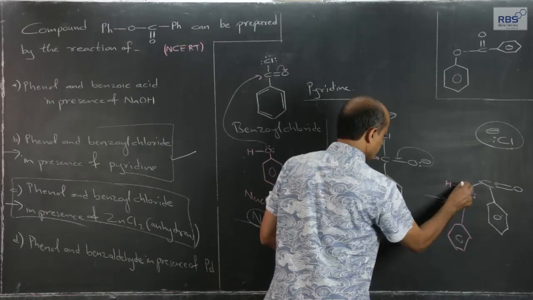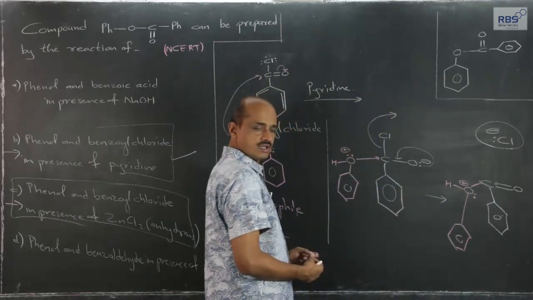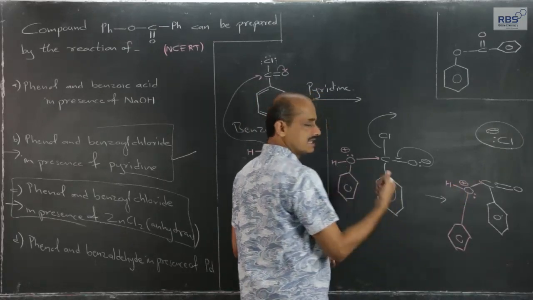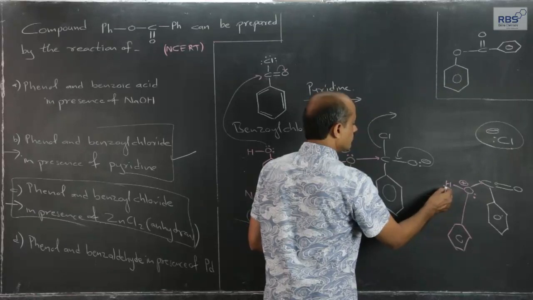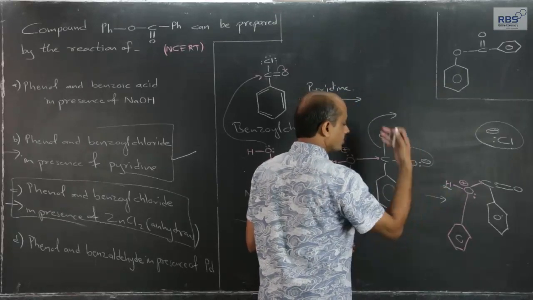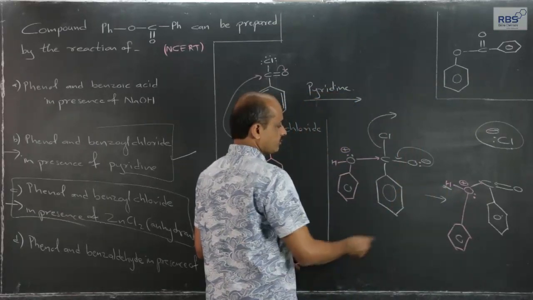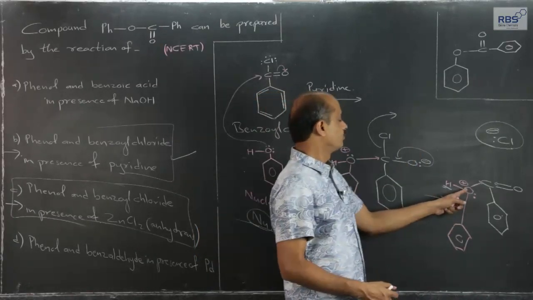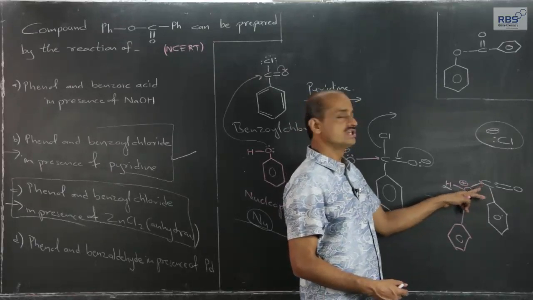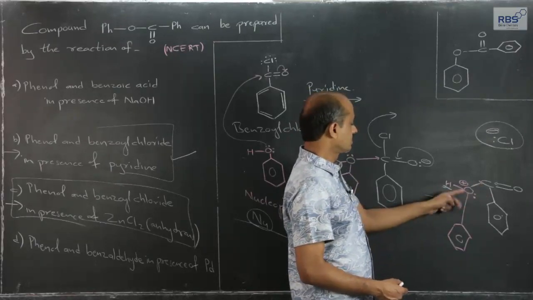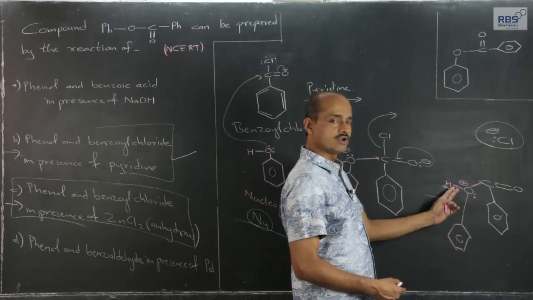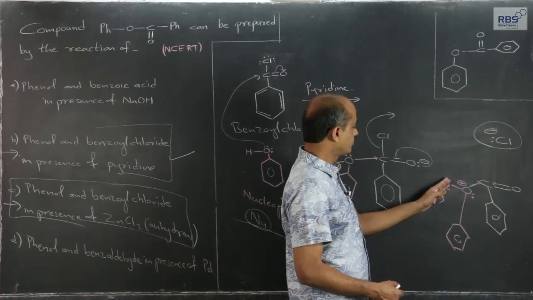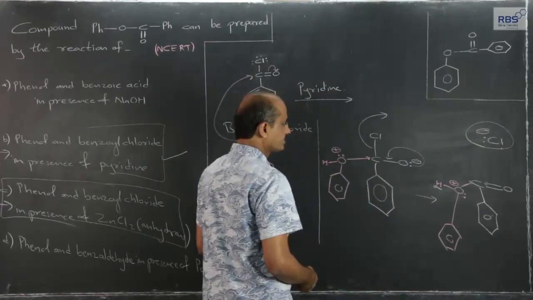One lone pair is there, positive charge, and since positive charge is there on oxygen, it is electron deficient, this hydrogen will go out in the form of proton. Oxygen will try to retain the lone pair, since one lone pair has become a shared pair, it will cover that lost electron density by retaining this shared pair, and therefore hydrogen will go out in the form of H plus ions.